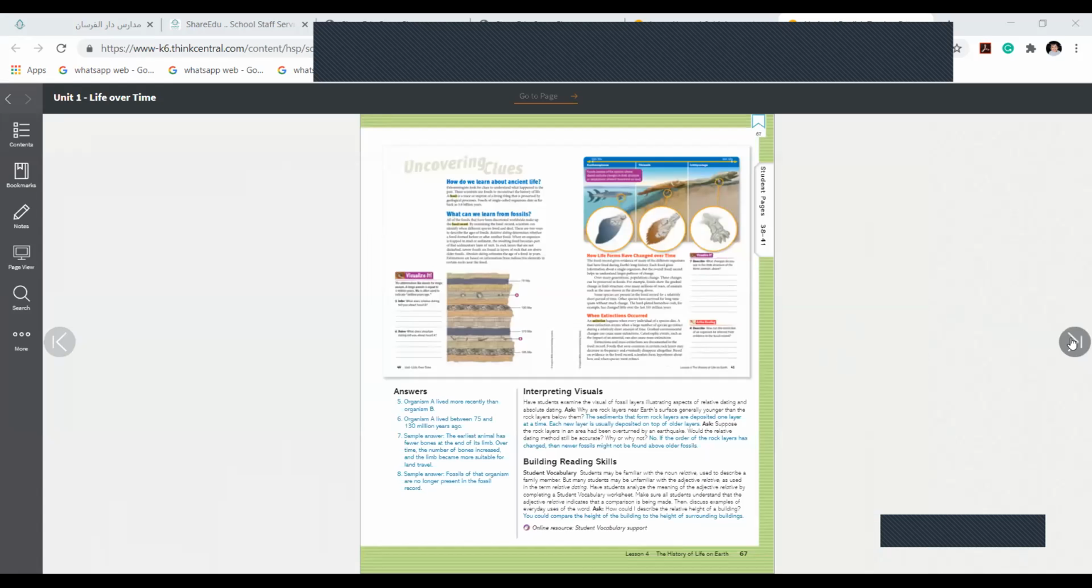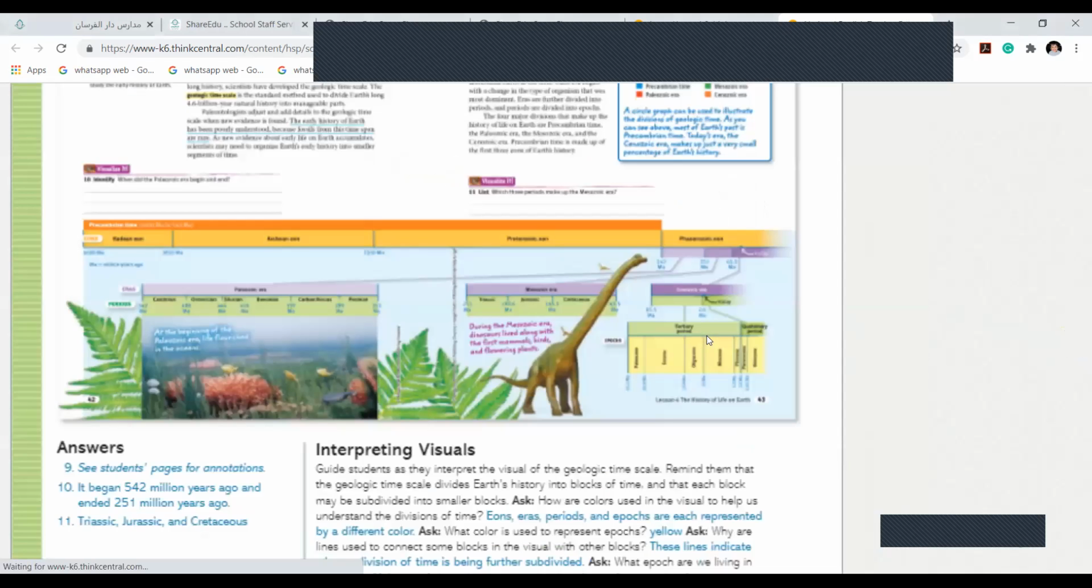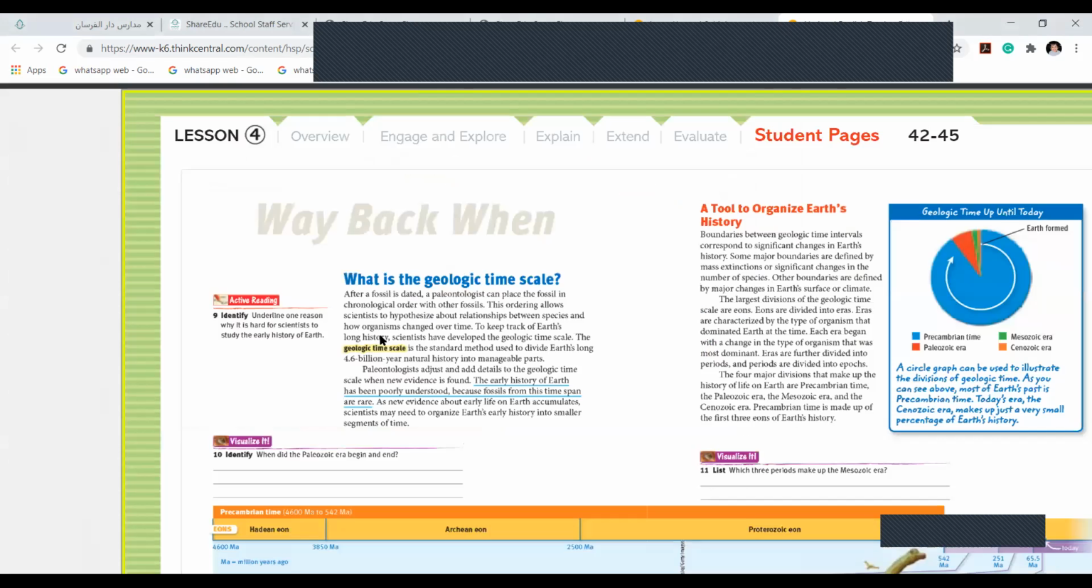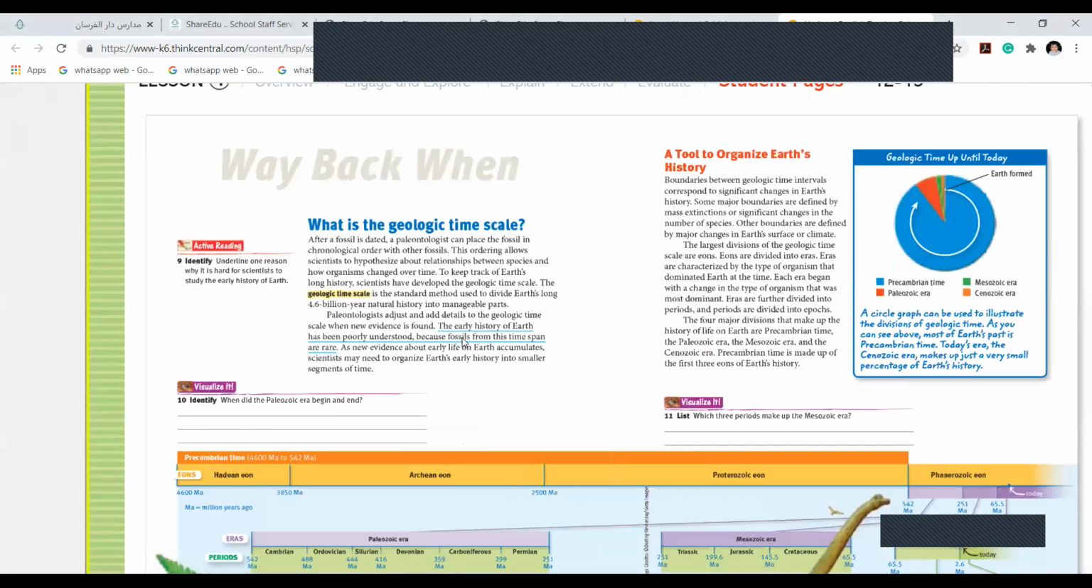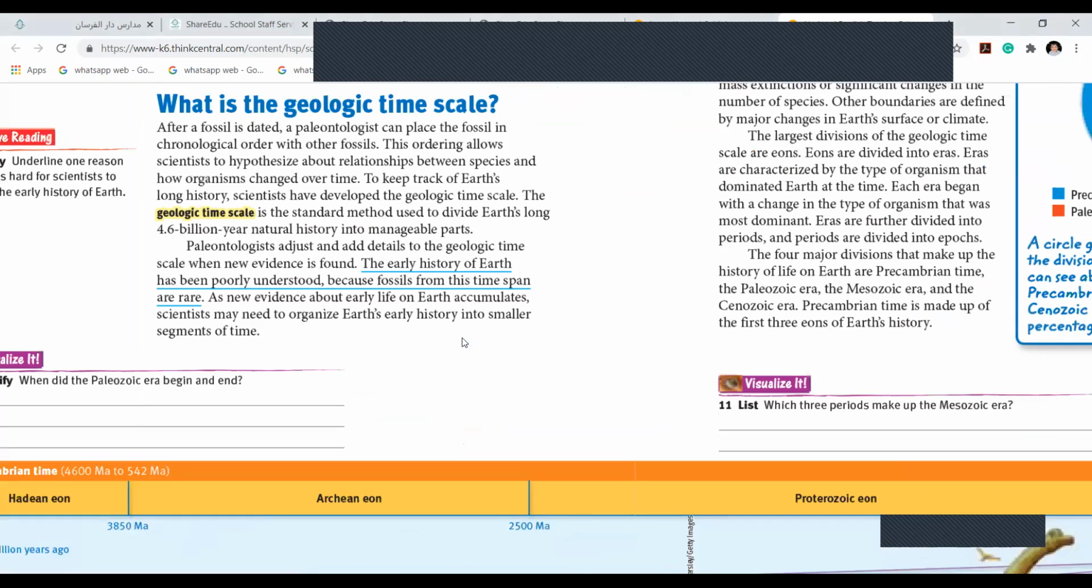So we studied extinction, fossils, and the fossil record. Now, what is the geologic time scale? A fossil is dated. A paleontologist can place the fossil in chronological order with the other fossils. What is the meaning of chronological order? That means one by one. The ordering allows scientists to hypothesize about relationships between species and how organisms change over time. For example, they put it according to the years. In 1920, this organism was this way. In 1940, it was this way. In 1960, it was this way.